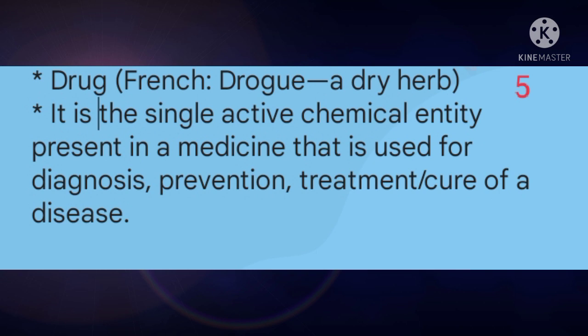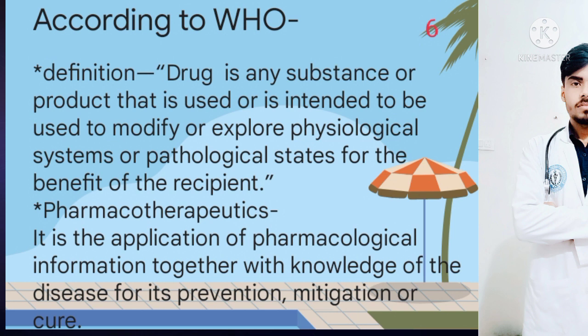Now we will discuss drug. The word drug is derived from the French word drogue, which means dry herbs, and it can be defined as the single active chemical entity present in a medicine that is used for diagnosis, prevention, treatment, and cure of disease. According to WHO, the World Health Organization, a drug is any substance or product that is used or intended to be used to modify or explore physiological systems or pathological states for the benefit of the recipient.